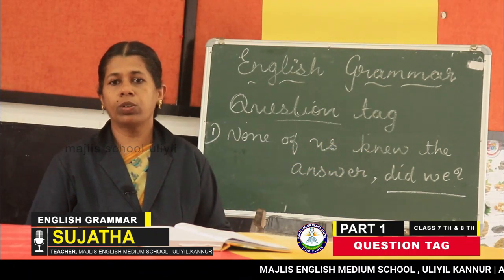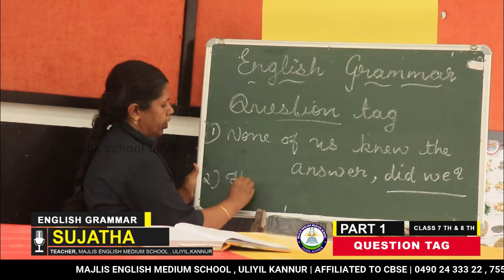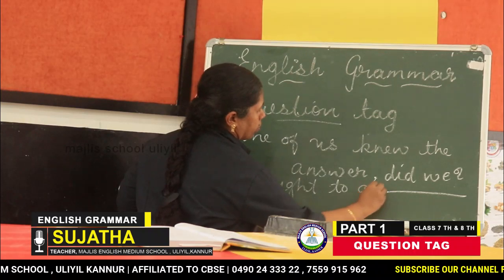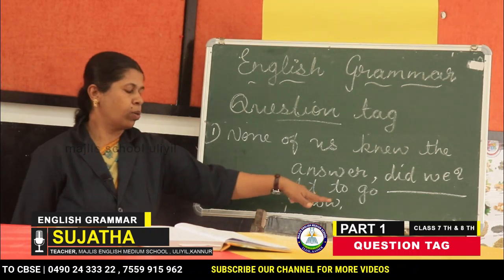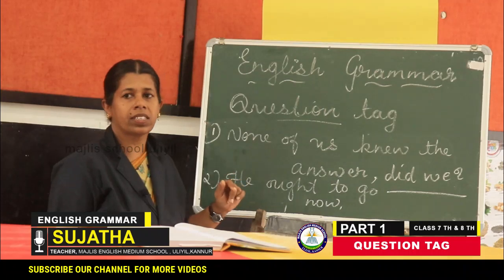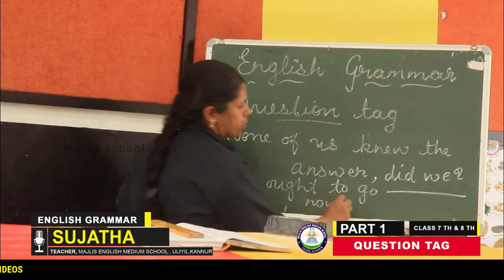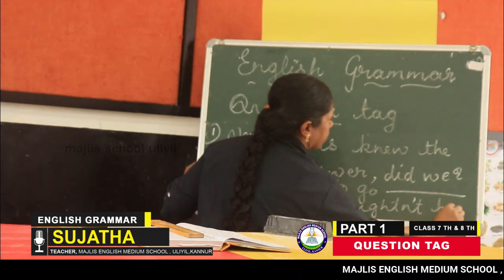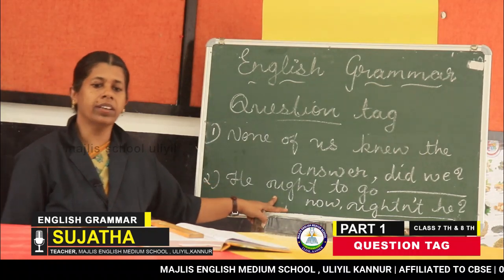Second one: he ought to go now. He ought to go now. Which is the auxiliary here? Ought. So what is its tag form? Ought not, that is oughtn't he. This is the auxiliary. So we wrote oughtn't he.